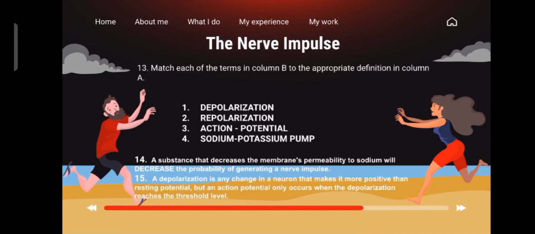Number 3, transmission of the depolarization wave along the neural membrane. Our answer is the action potential. Number 4, mechanism that restores the resting membrane voltage and intracellular ionic concentrations. Our answer is the sodium-potassium pump.